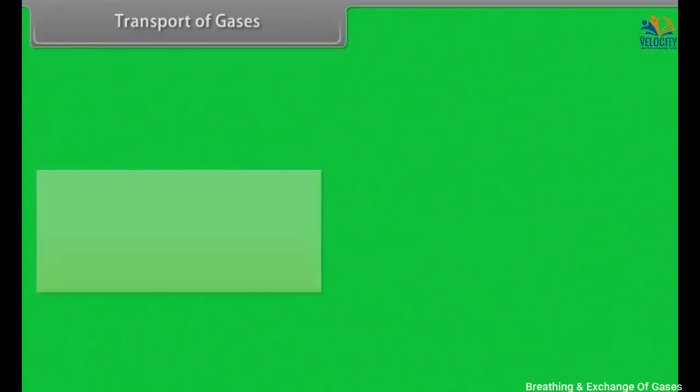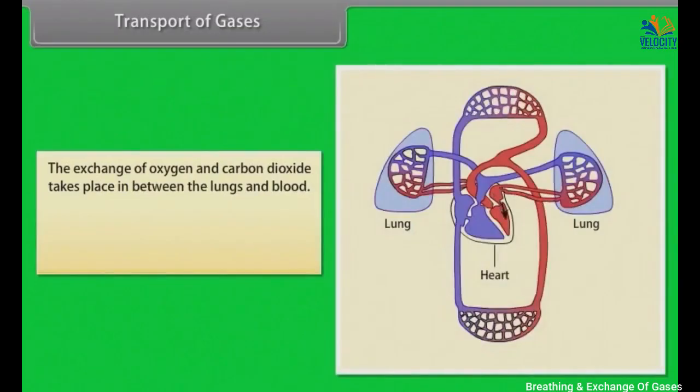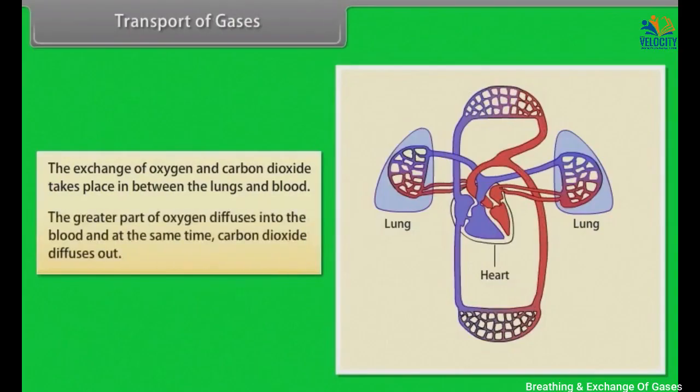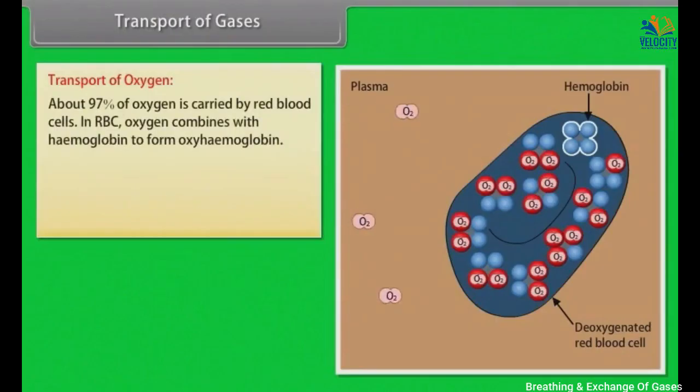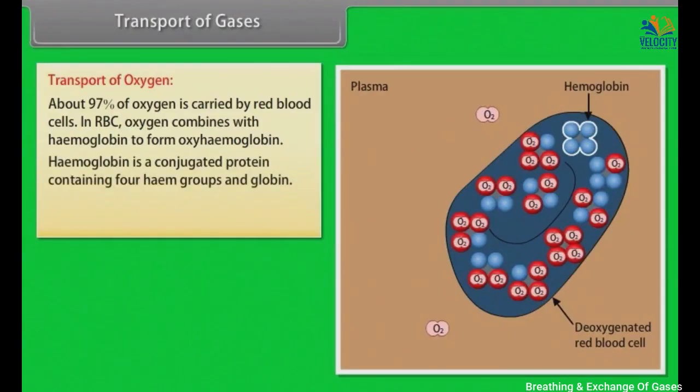Transport of gases. The exchange of oxygen and carbon dioxide takes place in between the lungs and blood. The greater part of oxygen diffuses into the blood and at the same time carbon dioxide diffuses out. Transport of oxygen. About 97% of oxygen is carried by red blood cells. In RBC, oxygen combines with hemoglobin to form oxyhemoglobin. Hemoglobin is a conjugated protein containing 4 heme groups and globin.